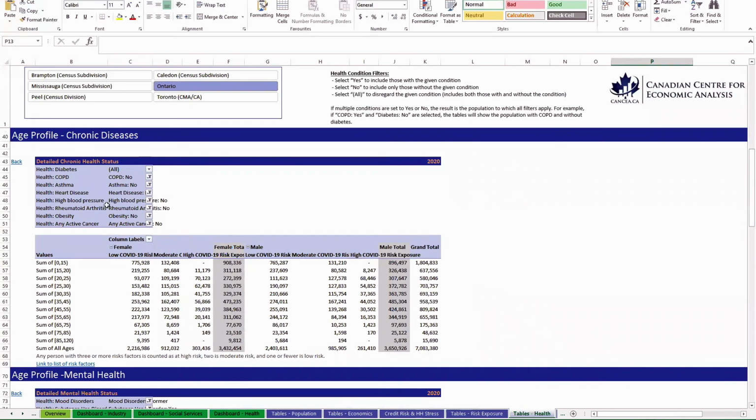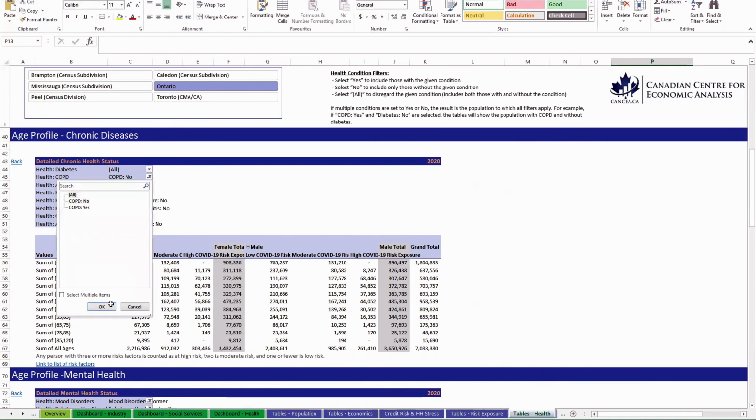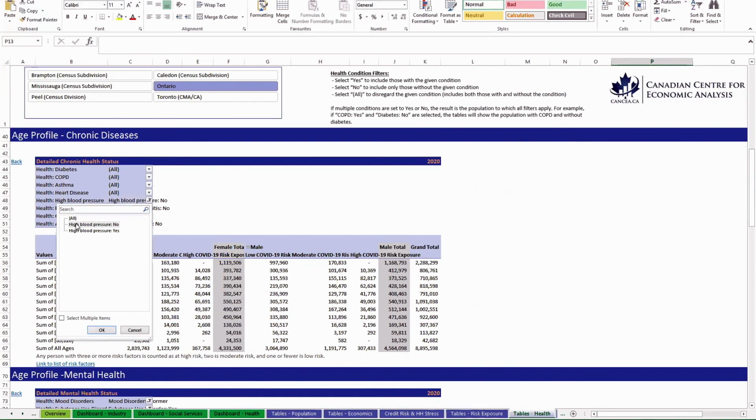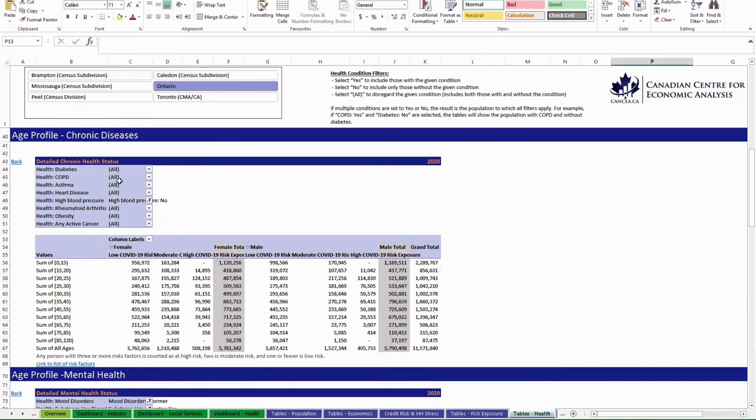Here are the age profile of diseases. You can use these filters here to see the prevalence, the combined prevalence of multiple risk factors. So click all if you don't want it filtered, and click select one if you just want to see people with not high blood pressure, for example, and no arthritis or arthritis. Basically select whichever filters work for you. These are a bit less easy to use than those buttons, but you can see which filters are selected here by age, by degree of COVID risk exposure.